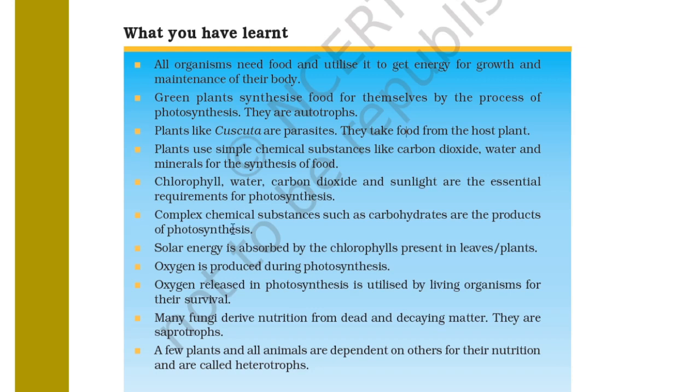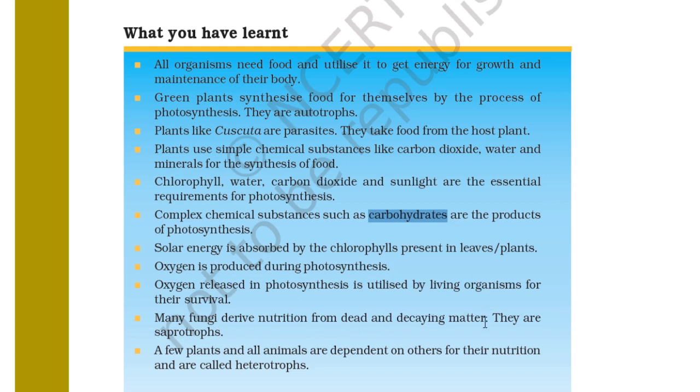Complex chemical substances such as carbohydrates are the products of photosynthesis. Solar energy is absorbed by the chlorophyll present in the leaf. Oxygen is produced during photosynthesis. Oxygen released in photosynthesis is utilized by living organisms for their survival. It is very clear. Many fungi derive nutrition from dead and decaying matter. We have seen that in the example of the bread.